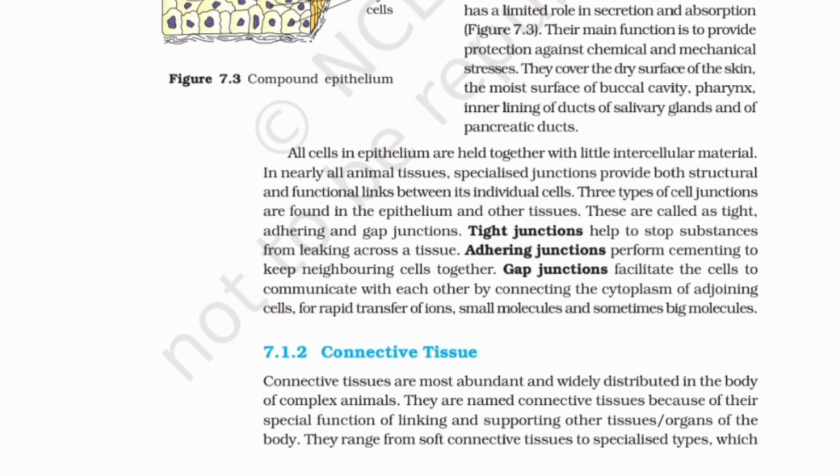Adhering junctions perform cementing to keep neighboring cells together. Gap junctions facilitate the cells to communicate with each other by connecting the cytoplasm of adjoining cells, for rapid transfer of ions, small molecules and sometimes big molecules.